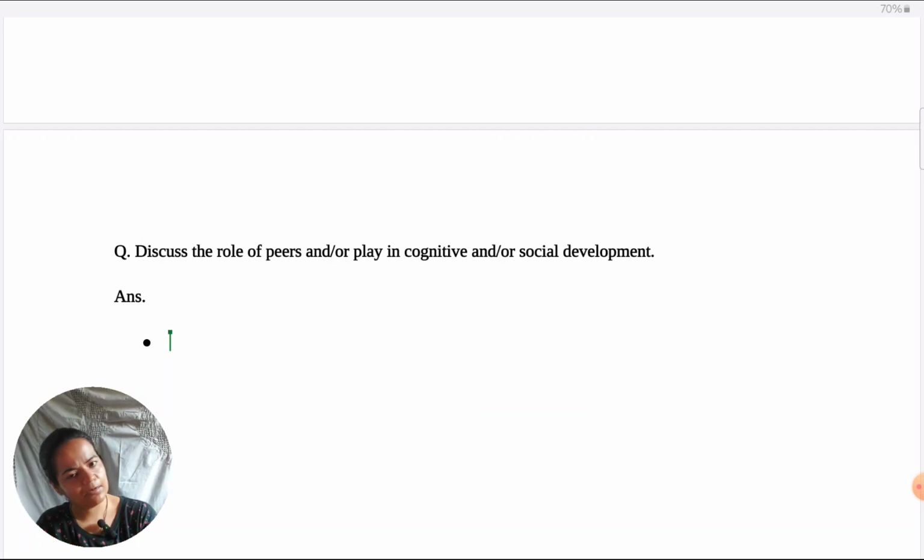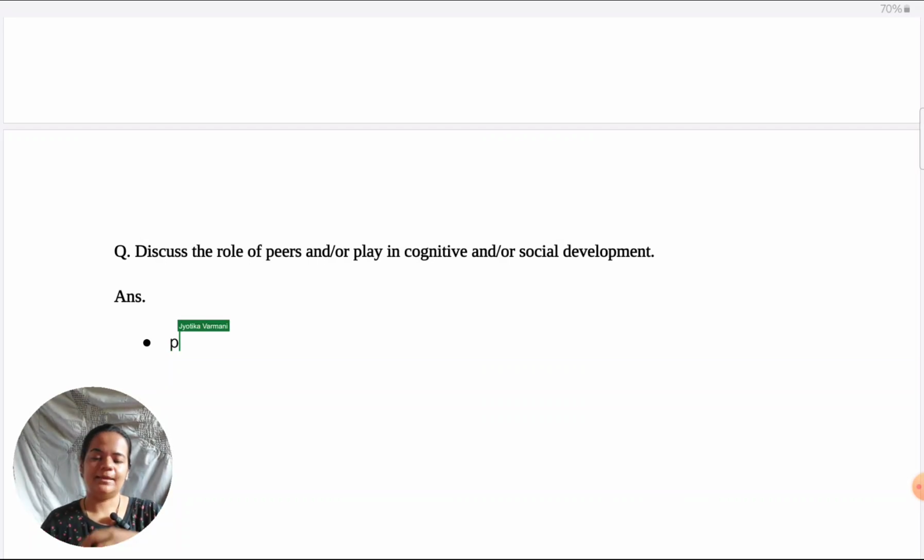Okay, when it comes to discuss play on social development, first, because the question is complex enough, just clarify for the examiner what exactly you're taking up in your answer. So do that in the introduction. First, you can define what play is. Like I'm going in for play. That is the factor which I'm going to take throughout my essay. So what is play? I would define that, hinting to the examiner that this is the factor I'm talking about.